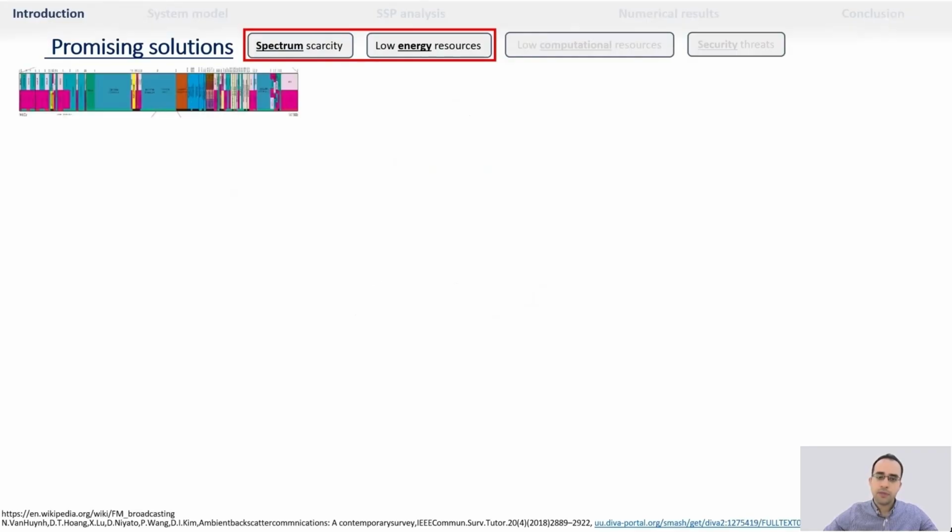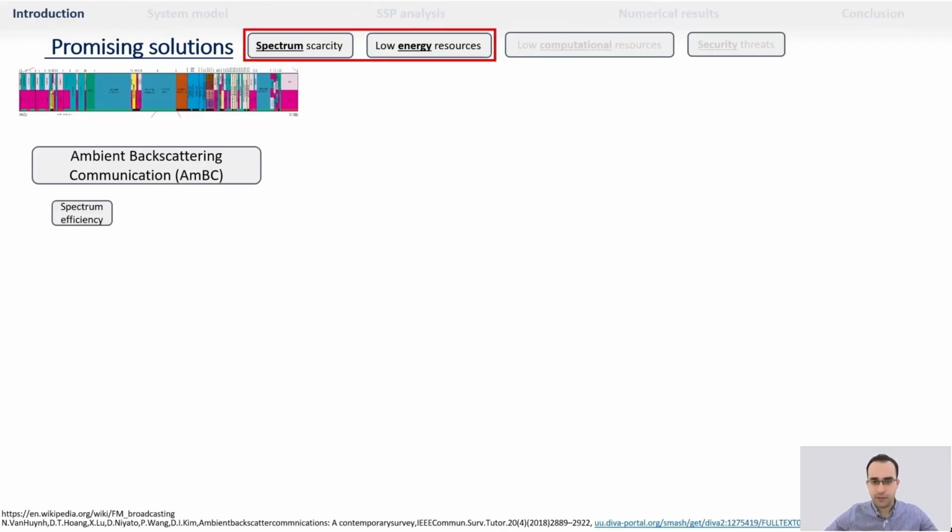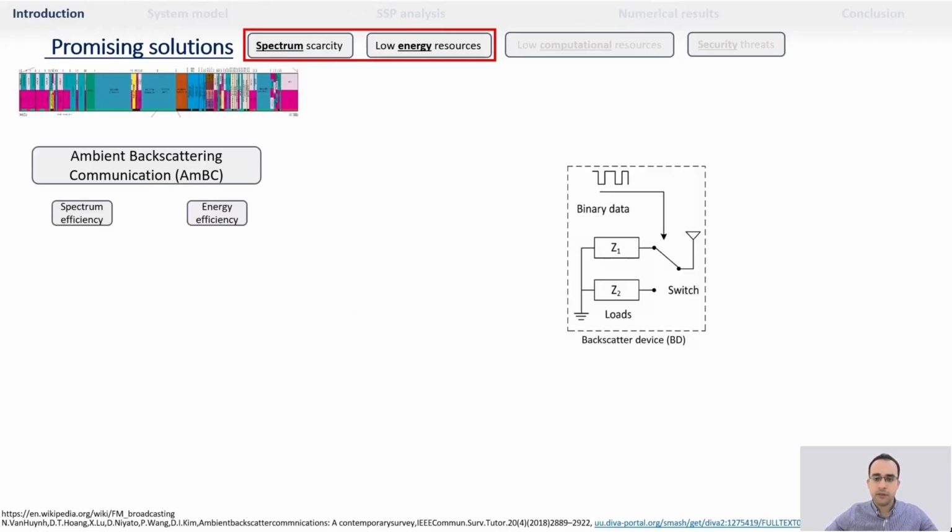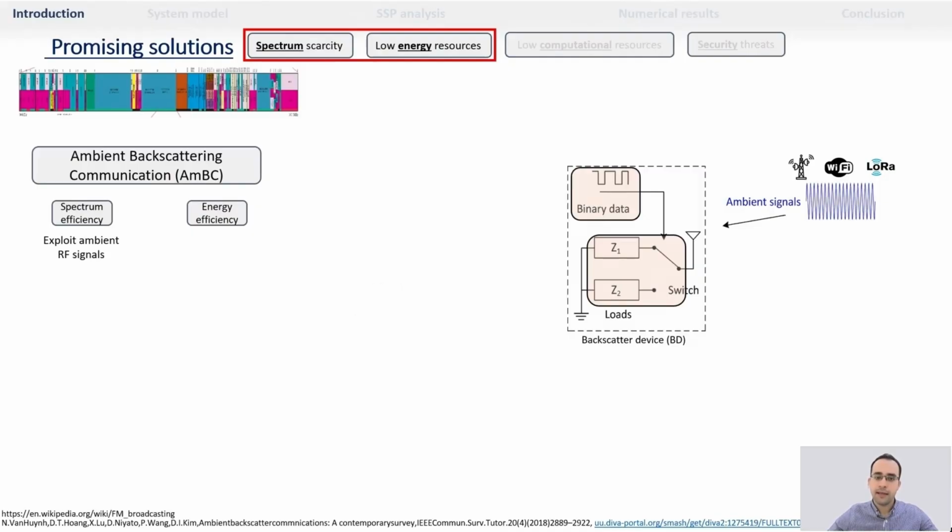For example, for spectrum scarcity, ambient backscatter communication can achieve both spectrum efficiency and energy efficiency. It's spectrum efficient because the backscattering device exploits the surrounding radio frequency signals, like from TV, Wi-Fi, and LoRa, and modulates its data on these carrier signals by tuning its antenna impedance. Therefore, it's also energy efficient because it saves the energy needed for generating its own carrier signals.